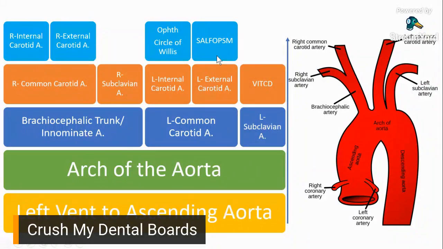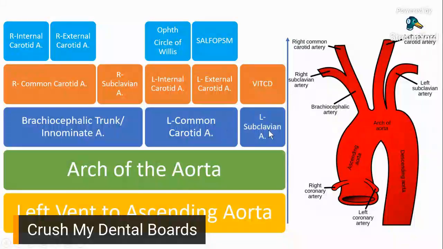For the external carotid artery, we mostly talked about your maxillary artery, and I gave you some notes regarding it. The good thing about this one is pwede niyong balikan, so you can refer back to that video as needed.